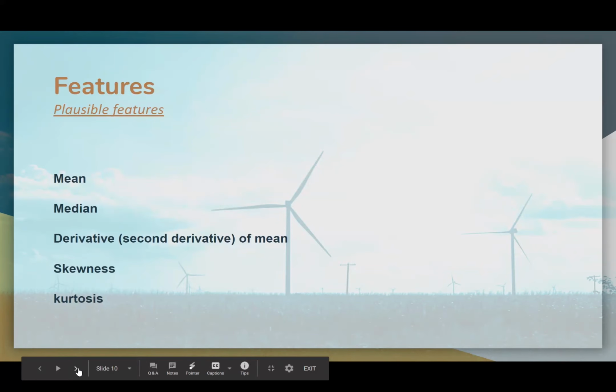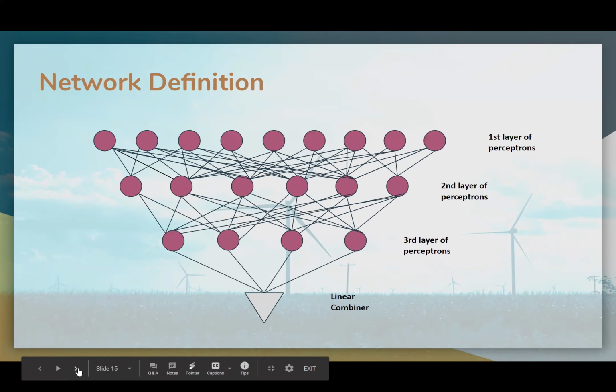These are the plausible features that we considered as input into our network. This is our neural network. The input X will come from the above into the top layer of perceptrons. Each perceptron will output a value and pass it on to the next layer, which only contains 2/3 of the number of perceptrons in the previous layer. The network culminates with a linear combiner, which ultimately gives rise to the prediction.